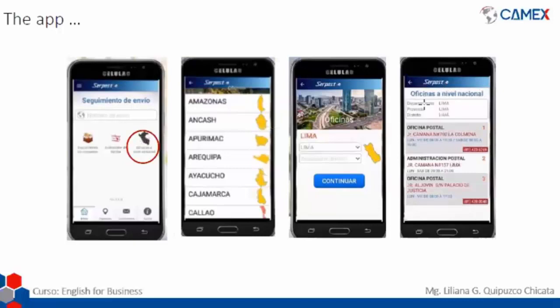Okay, we're going to have the department, in this case the province, the city, the district, and we're going to have three options. This is the postal office, this is the administration office, and this is another postal office. So we have two postal offices, as you can see here. So what happens if I have two postal offices? If I just have one, it means that I just have to go to the only postal office. But if we have two, in this case, we will have to call in here to check which of these ones is the one where we have to go to pick up our product.